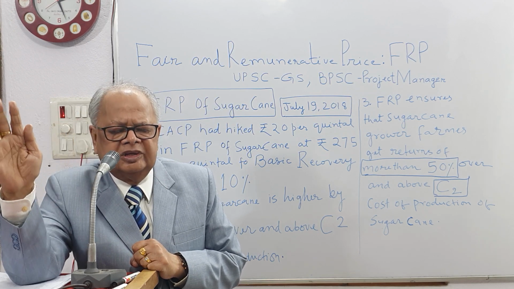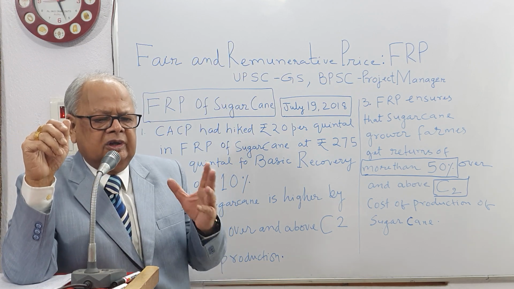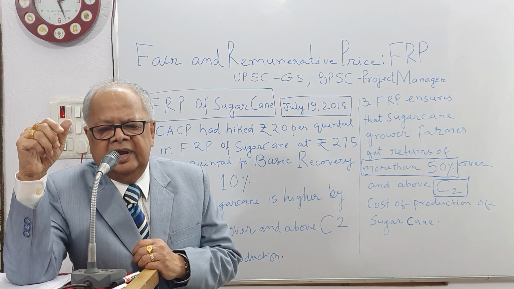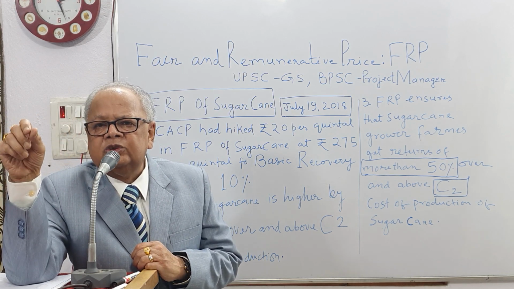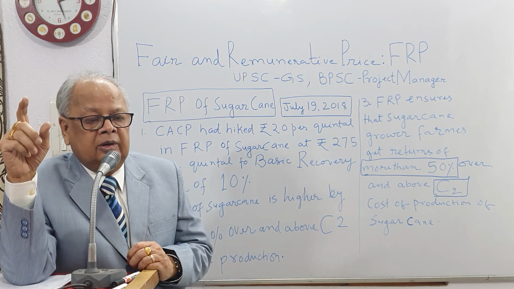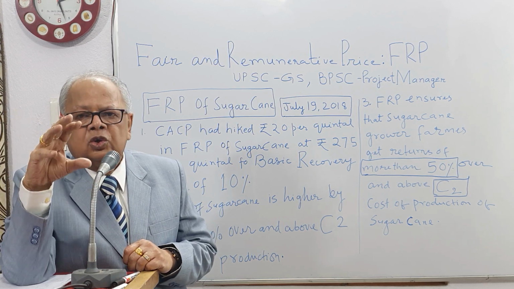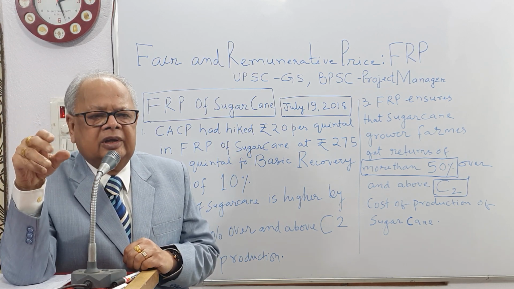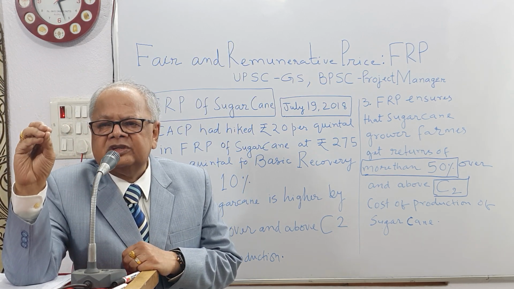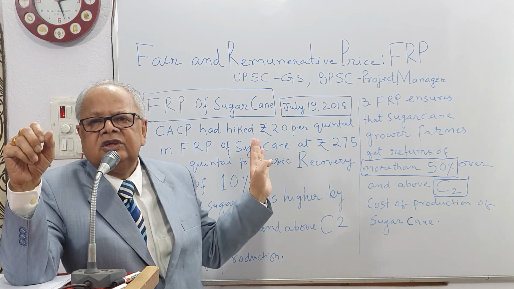If they have bought tractors, that will be fixed capital, and their value will be added. So for all comprehensive expenditure, the statistical officers and investigators continually ask, and they enter into the form the different types of input variables which are added to A2 plus FL. So taken together, the new term will appear, that is C2. C2 is the comprehensive cost of production of sugar cane in season